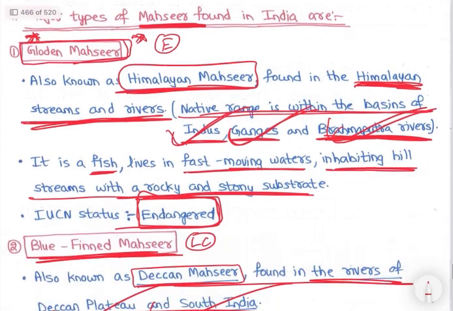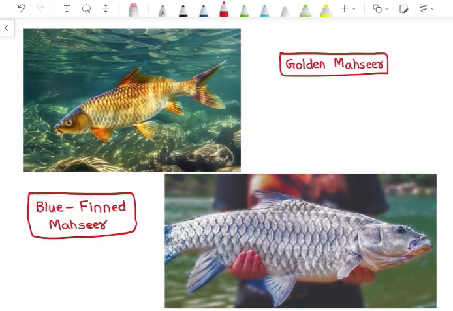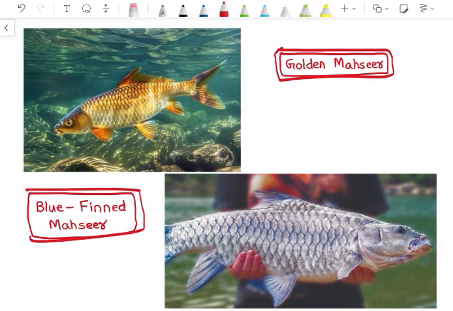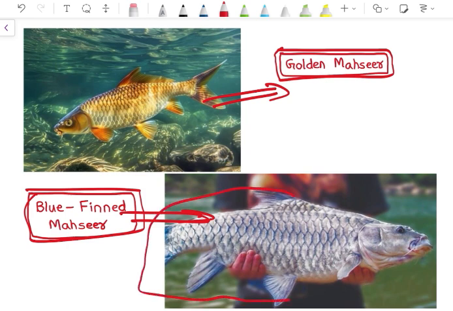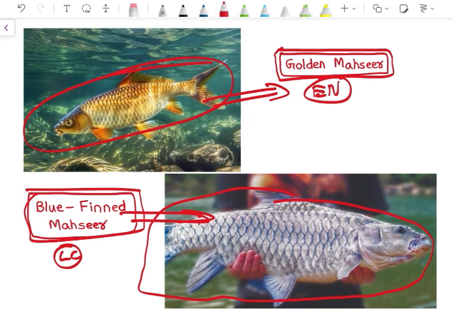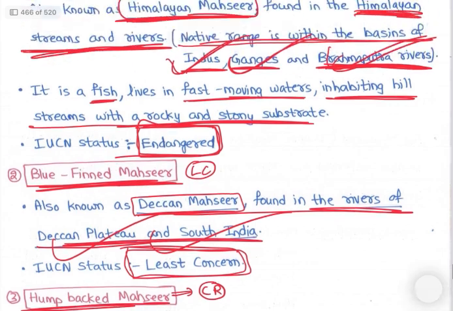So let's look at the images. See, this is golden mahseer, and this is blue-finned mahseer. Golden mahseer and blue-finned mahseer, with the blue color. Blue-finned mahseer are least concern. Golden mahseer are endangered, and humpbacked mahseer are critically endangered. So we have seen mahseer.